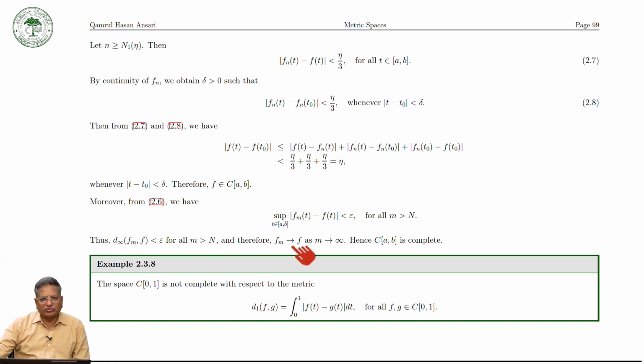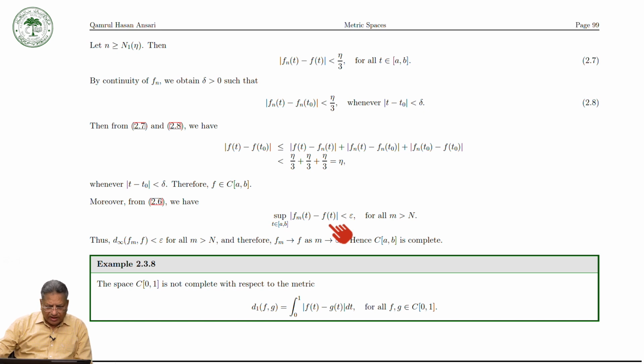So f_n converges to f, and f is an element of C[a,b], and therefore C[a,b] is complete with respect to the supernorm. So here is a very important result: C[a,b] is a complete metric space with respect to the supernorm.